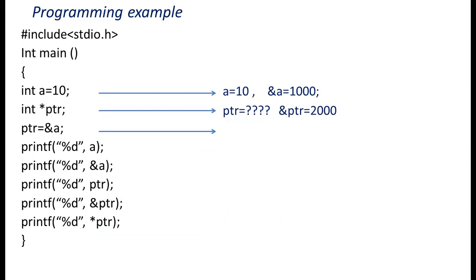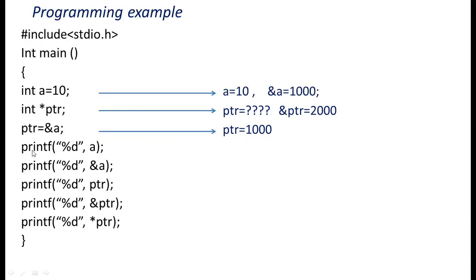Here I assign address of a to ptr. That means address of a will be stored in ptr. Now ptr value is 1000. So ptr stored the address of a. After writing the statement, it stores the address of a, that is 1000.